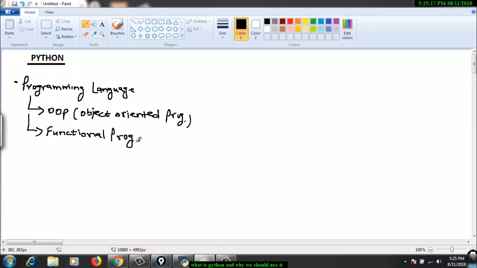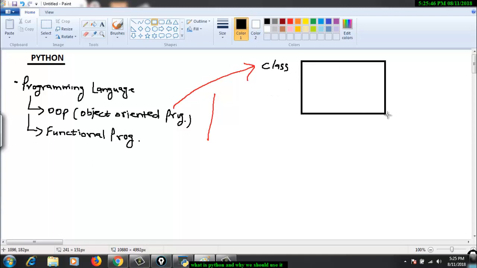So let's start with object oriented programming. What is object oriented programming? It basically works on the concept of class. So what is a class? A class is a box, or we can say a container, which contains data members.